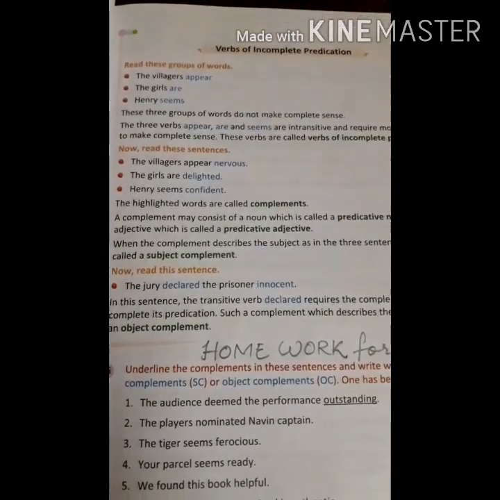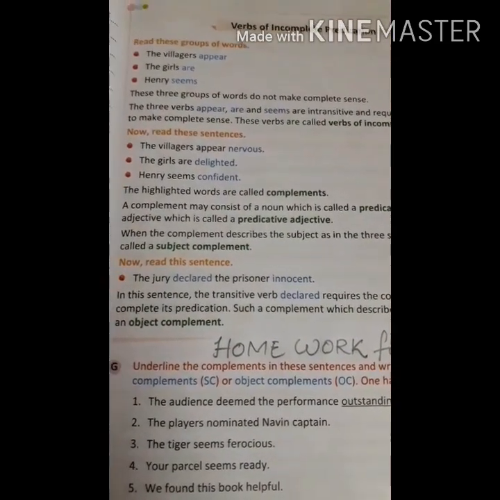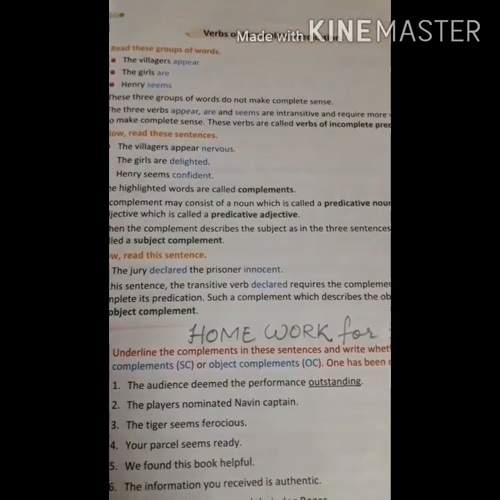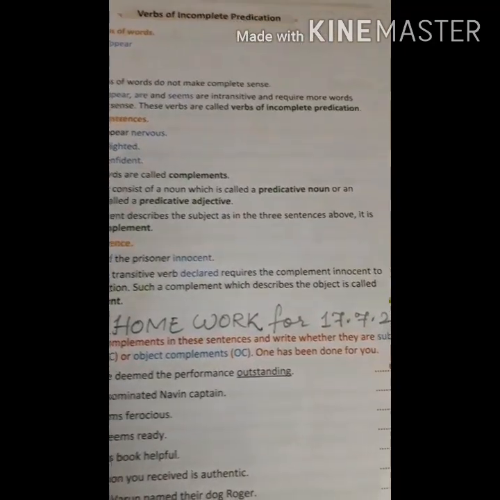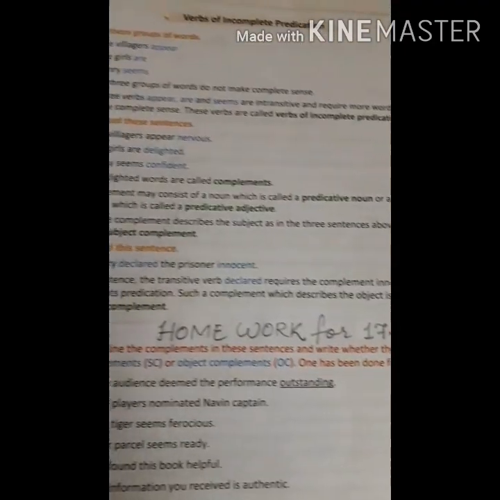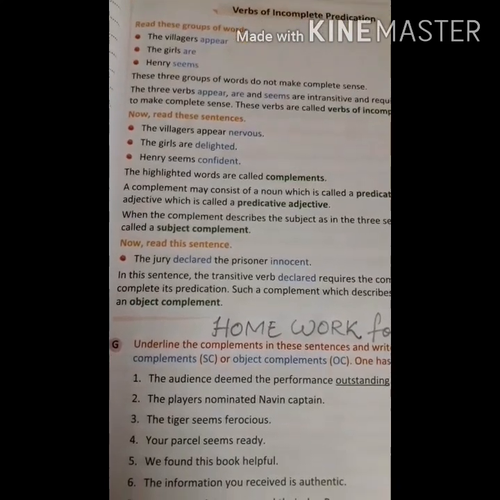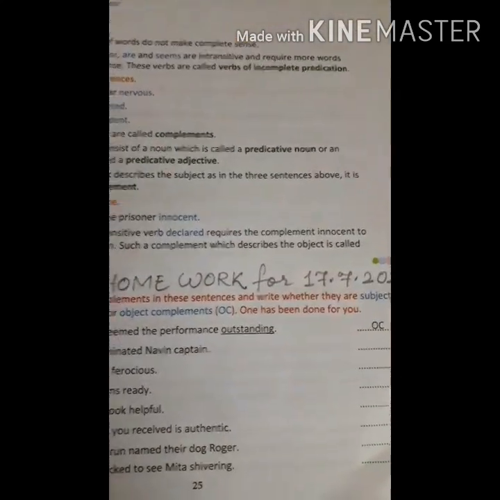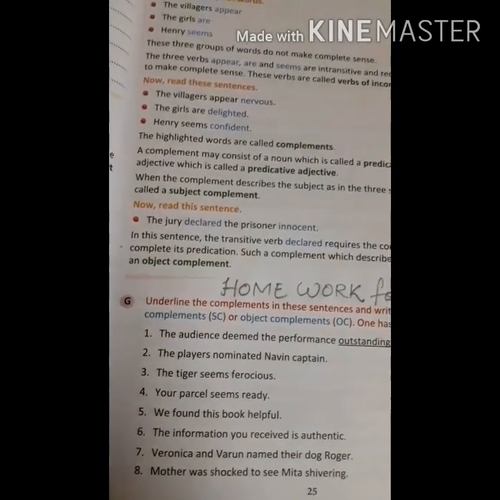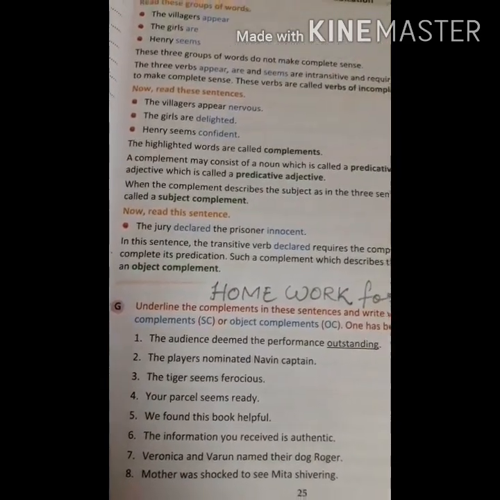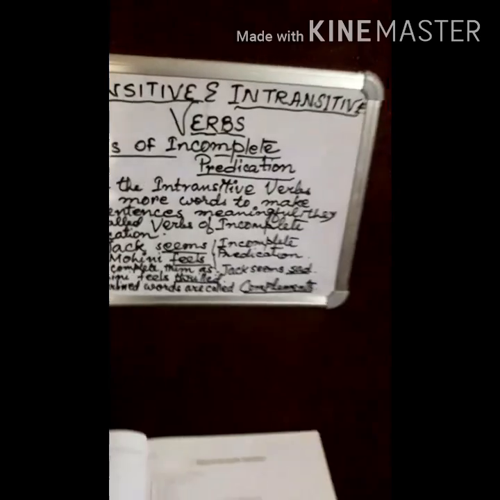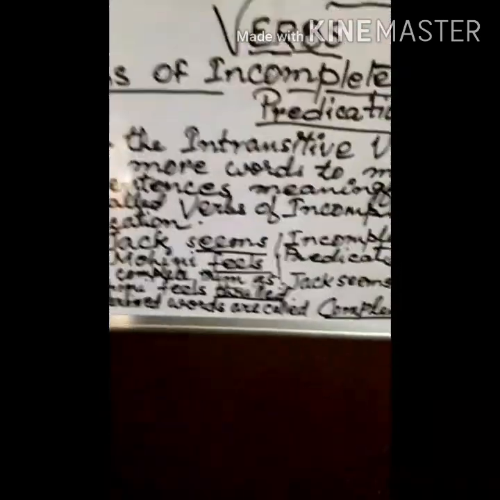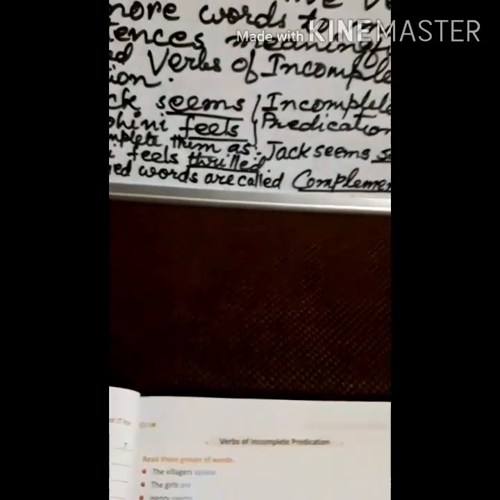So here you see, the jury declared the prisoner innocent. In this sentence, the transitive verb declared requires the complement innocent to complete its predication. Such a complement which describes the object is called an object complement. Although we have just now done that in the case of an intransitive verb, this kind of complement is used here too.